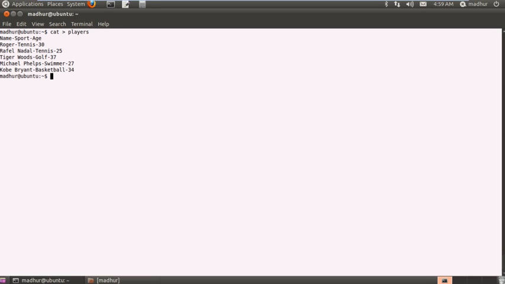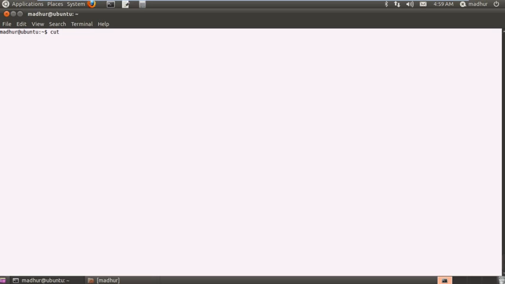I'm going to press Ctrl D and see how my file looks by typing cat players, and there you go. I have my data organized under three columns. The first is name, the second is sport, and the last one is age. Roger Federer plays tennis, his age is 30, and Kobe Bryant plays basketball and his age is 34. Now we are going to see what cut can be used for.